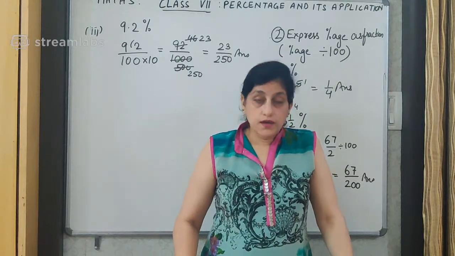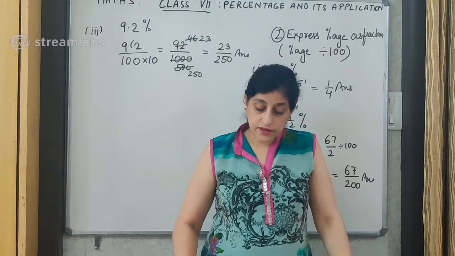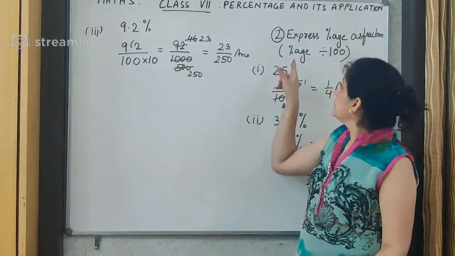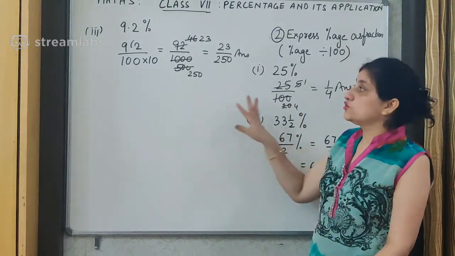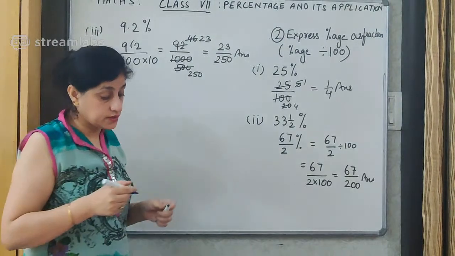Okay. Now we have the next question where we have to convert the given percent into decimal. Here we have converted the percent into fraction. Now we will convert percentage into decimal.